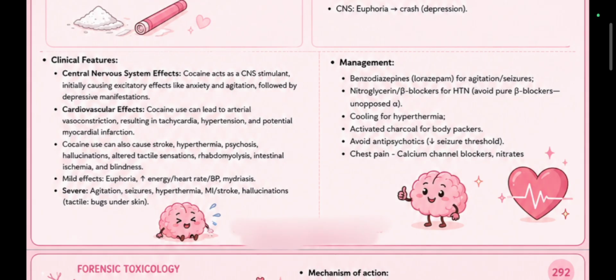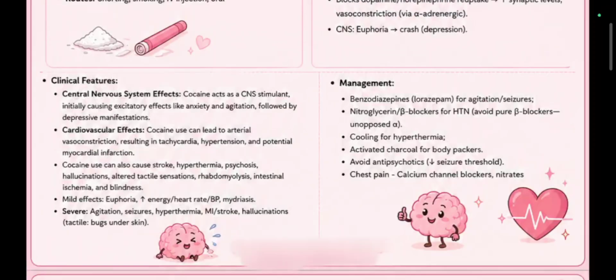Now, management of cocaine is very important. You have to remember that basically it is a very easy point. Up till now we just learned that cocaine is a CNS stimulant, and we also learned that cocaine causes agitation and seizures. So let's start with management. Benzodiazepines, lorazepam for agitation and seizures. Very important thing: before treating a patient, you just have to make that patient stable first, right? To make that patient stable, you have to treat the seizures of the patient. So that is why we prescribe benzodiazepines first.